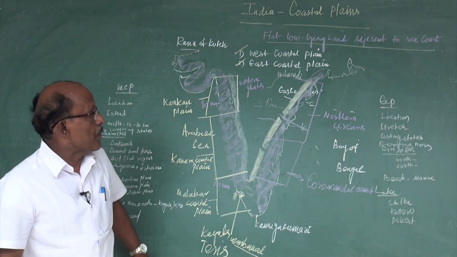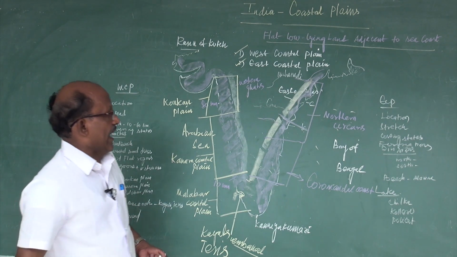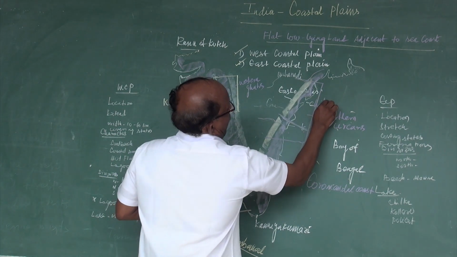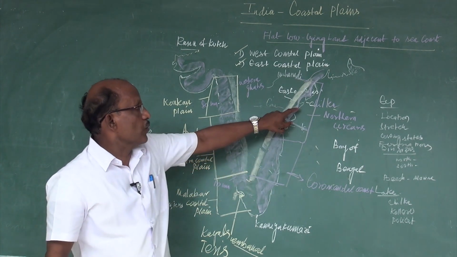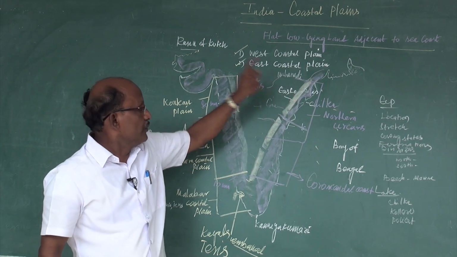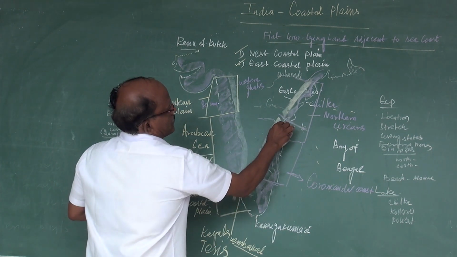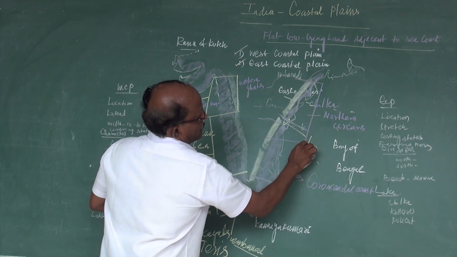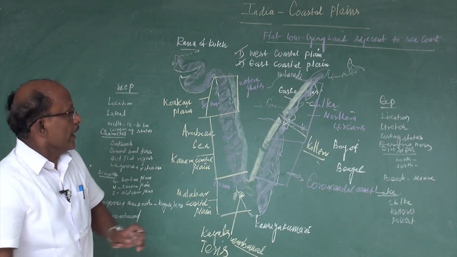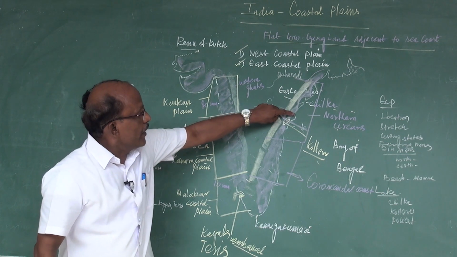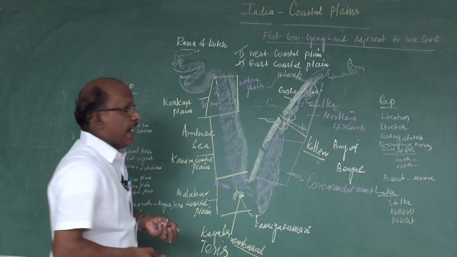There are three major lakes located in the eastern coastal plain. One is Chilka Lake, the largest lake in India. It is located in the eastern coastal plain in the state of Odisha. And the next, Kolleru Lake, is located in between the Godavari Delta and the Krishna Delta.